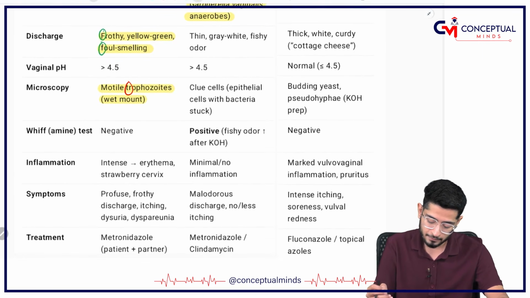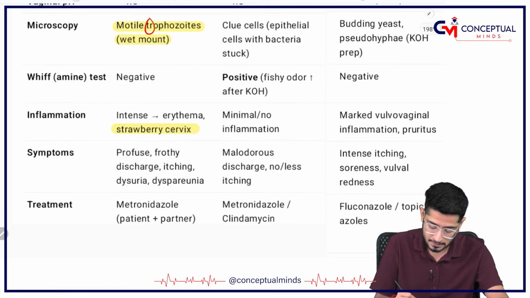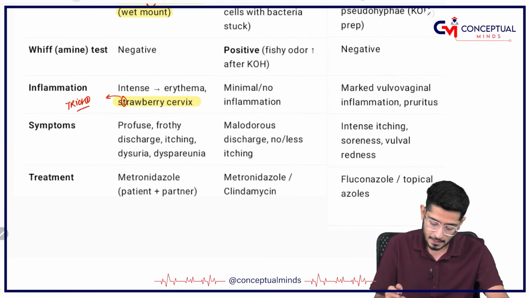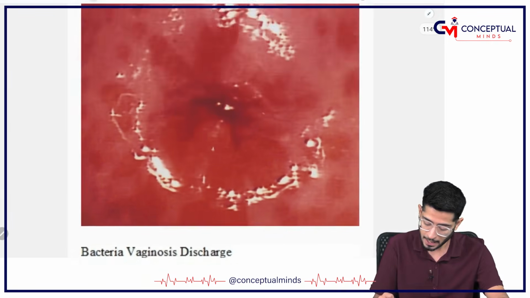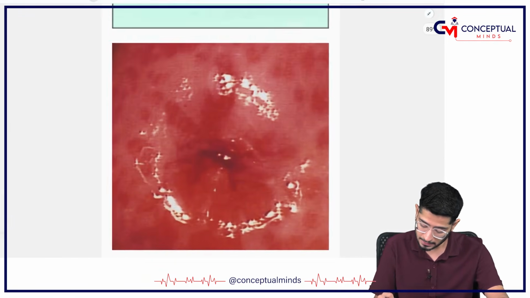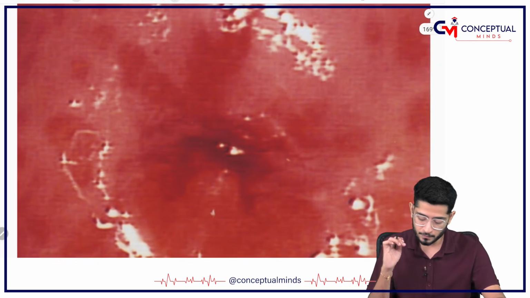Then you have something which is called a strawberry cervix. I think you can understand. Can you see this T over here? So T for trichomonas and T for strawberry cervix. And why strawberry cervix? Because this trichomonas is an intense infection that leads to a lot of erythema. I will zoom this picture to show you.